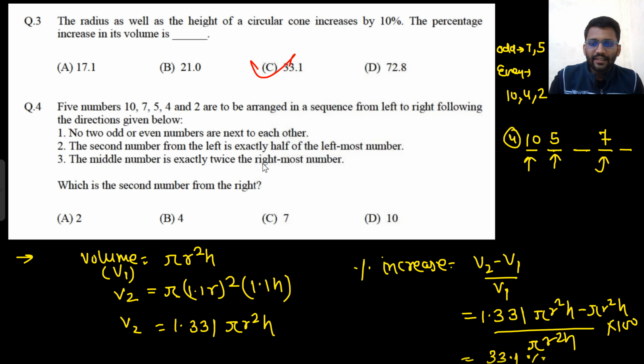The middle number is exactly twice the rightmost number. So the rightmost number has to be 2 and the middle number will be 4. That's it. Okay. So even, odd, even, odd, even.